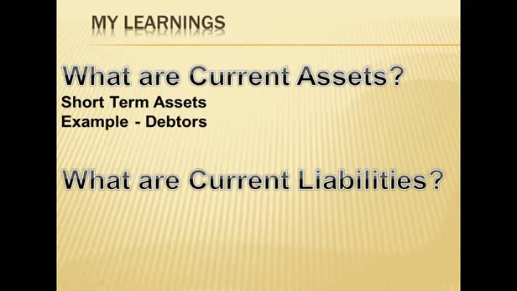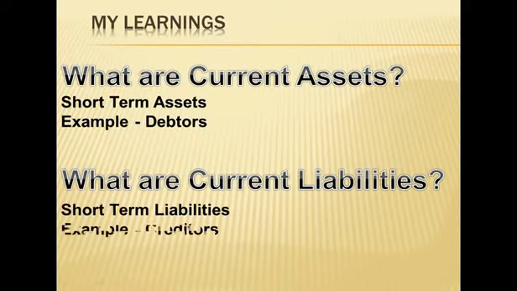What are current liabilities? Current liabilities, like current assets, are also short-term liabilities. They are to be repaid generally within a year. For example, creditors. The rule that applies to debtors also applies to creditors. No business can afford to give a credit period of more than 1 year.